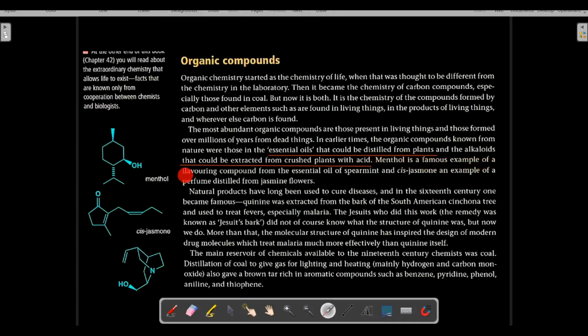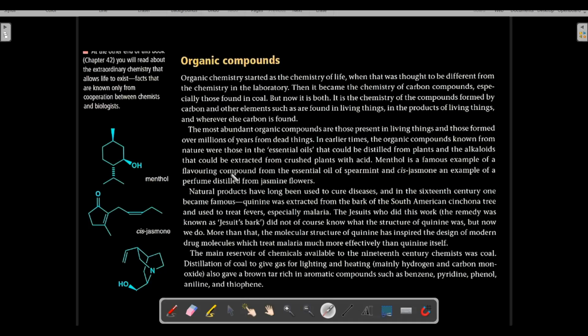Menthol is a famous example of a flavoring compound. So here is the structure of menthol. I had already told you in the beginning. Menthol is a famous example of a flavoring compound from the essential oil of spearmint. The essential oil of spearmint is a mixture of many essential oils obtained from spearmint, but menthol is an important example.